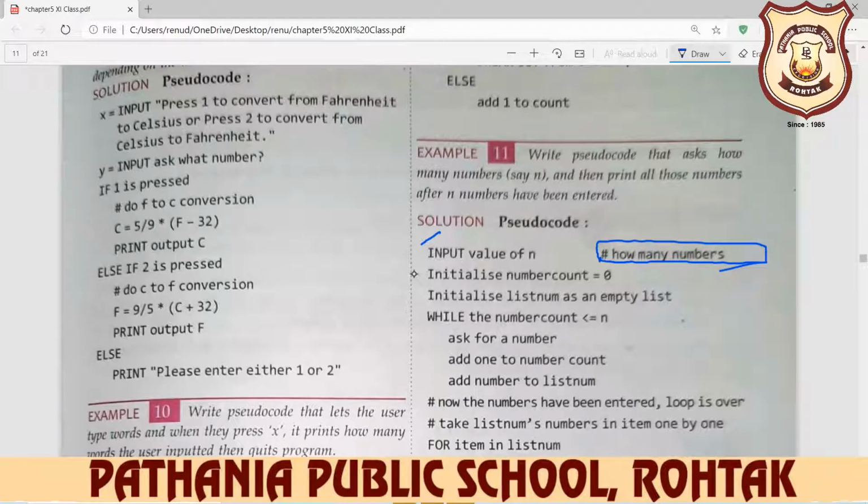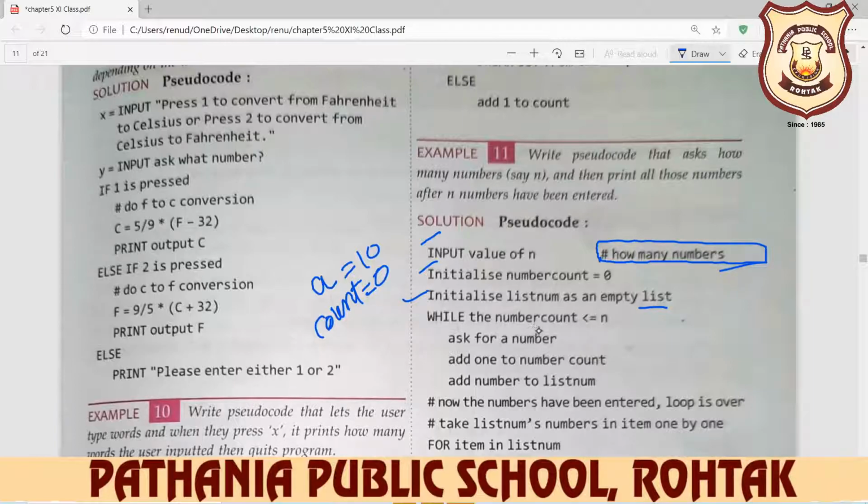After that, initialize number count equal to 0. We start number counting at 0. Initialize means, for example, we write a is equal to 10. This is initialization. So here we write count is equal to 0, so the starting value is 0. Initialize list num as an empty list. In the list, no number is there, it is an empty list.